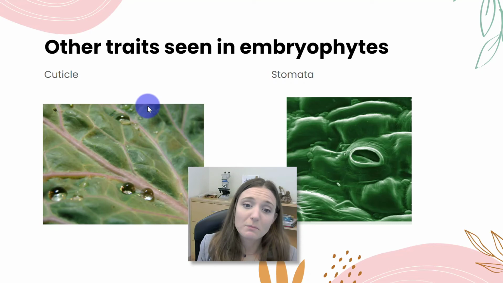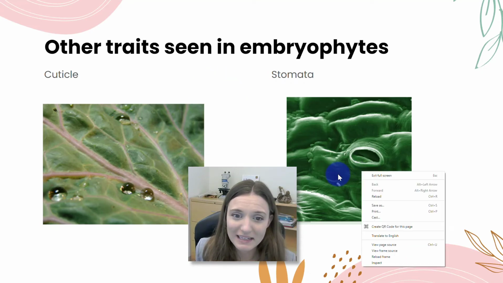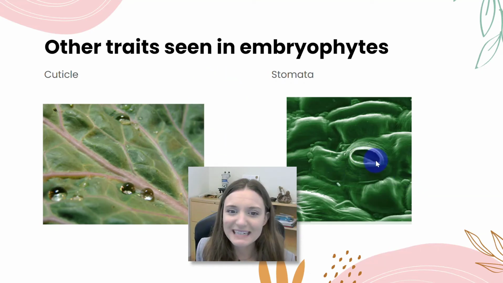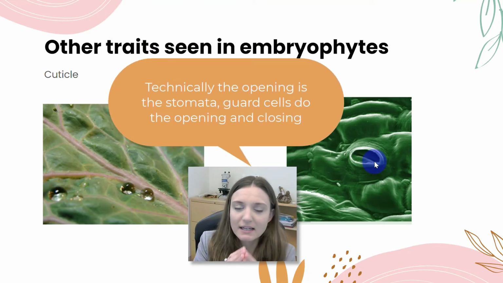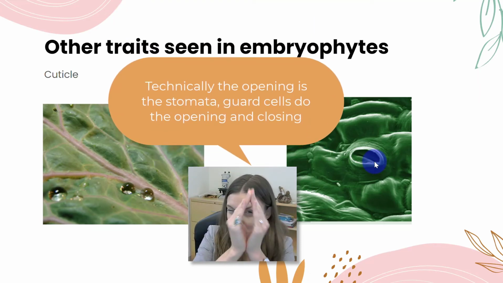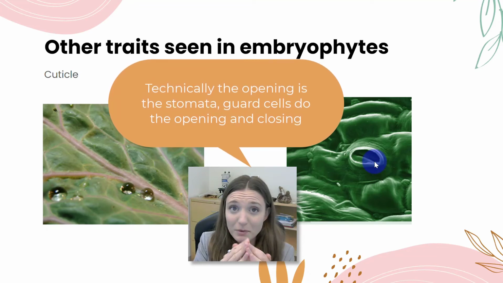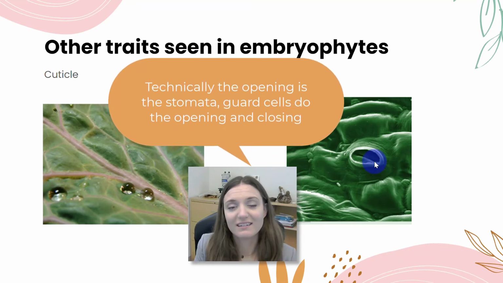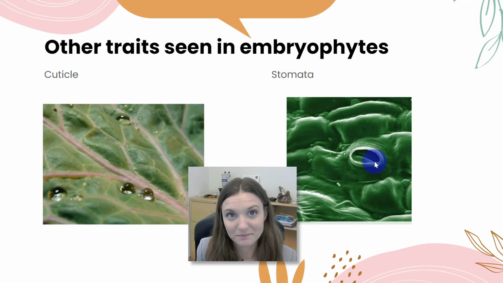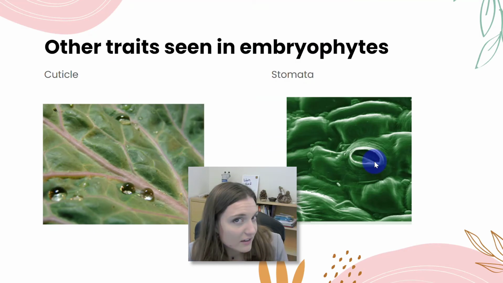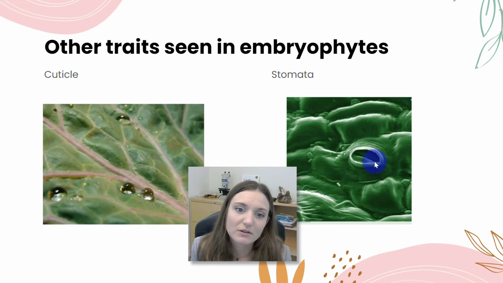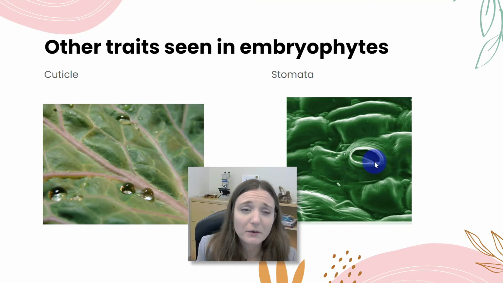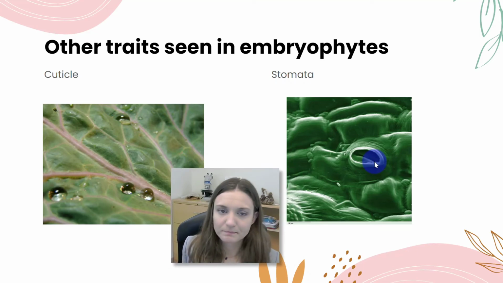Stomata are basically openings in that cuticle. Stoma means mouth. They allow the plant to open and close that opening so they can exchange gases. These are other characteristics of embryophytes that help them live on land. Not all plants have cuticles or stomata, but many do.